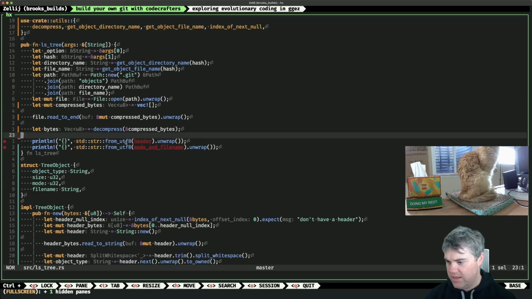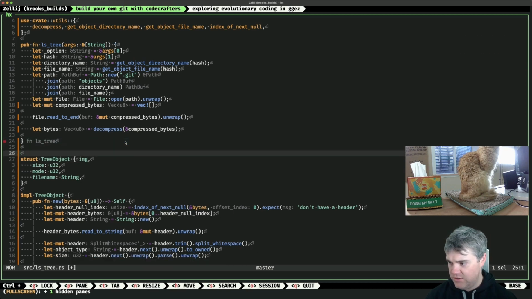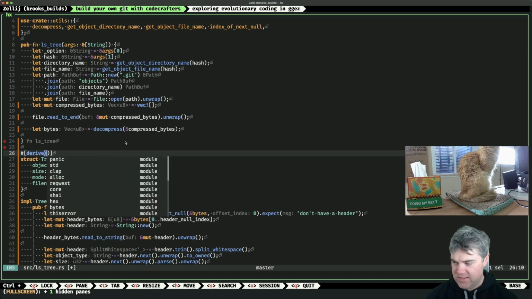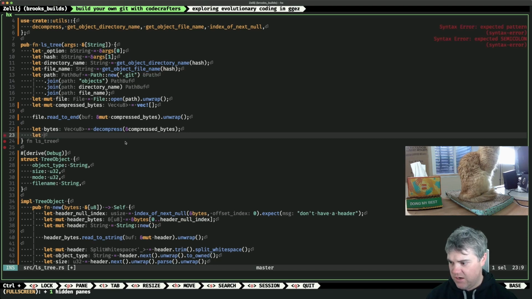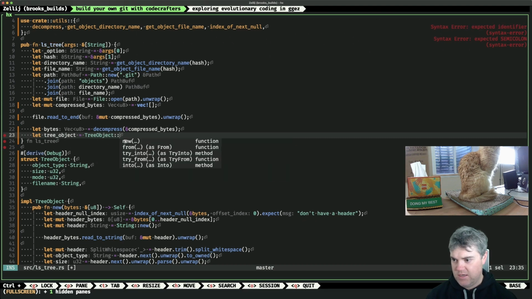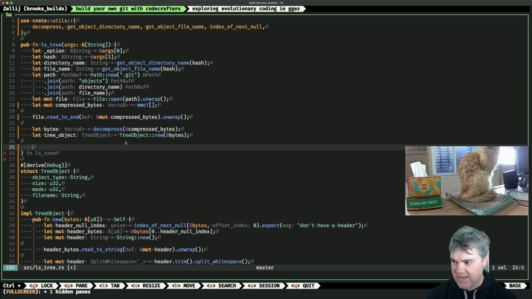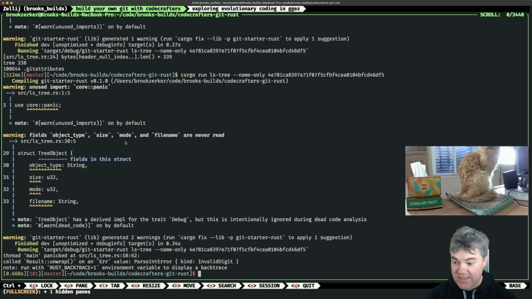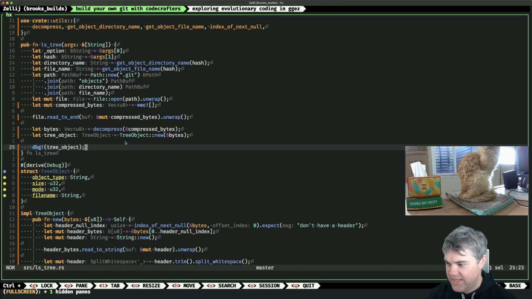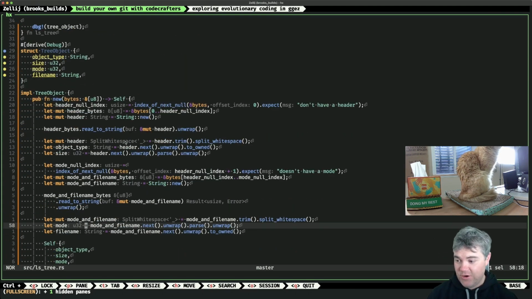Okay. So instead of print line this now, I want to derive debug. Okay, so we have our bytes. I want to get let our tree object is equal to a tree object new, and the bytes. We get that, and now we're going to debug the tree object. So invalid digit on line 58. Let's see if that's the mode. 58. That is the mode. Okay, I think you're right.